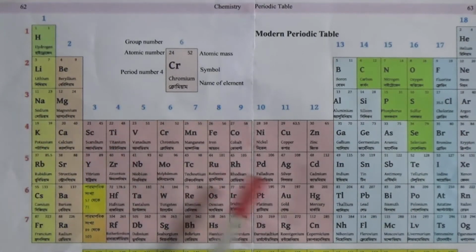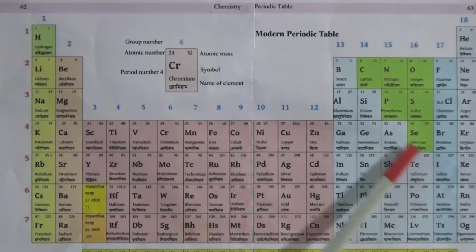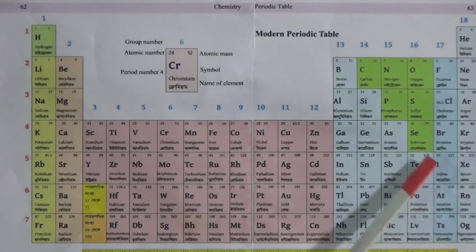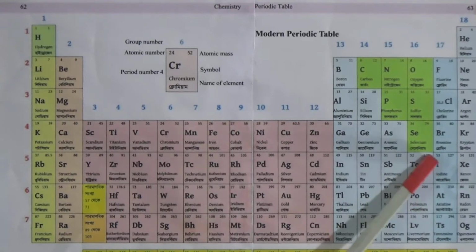And again come to tellurium and iodine. If you observe, tellurium's atomic mass is greater than iodine's, but if we put tellurium in the halogen row, iodine is a halogen, but tellurium is not a halogen. That's why, according to Mendeleev's theory, we can't arrange argon and potassium, and tellurium and iodine, by their atomic masses.